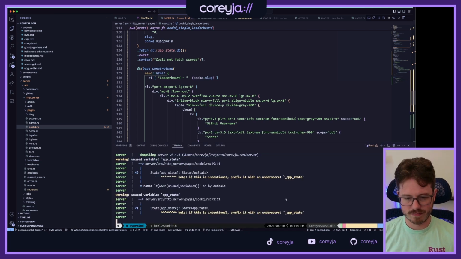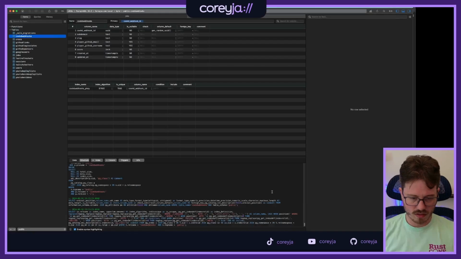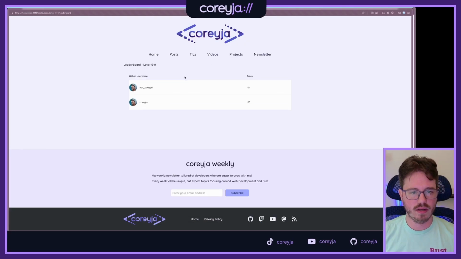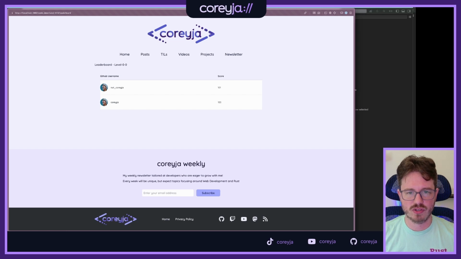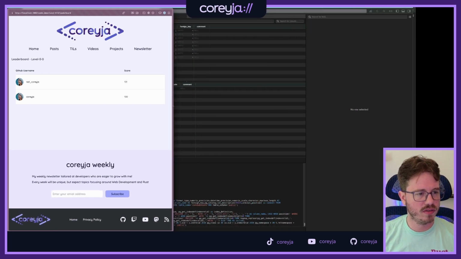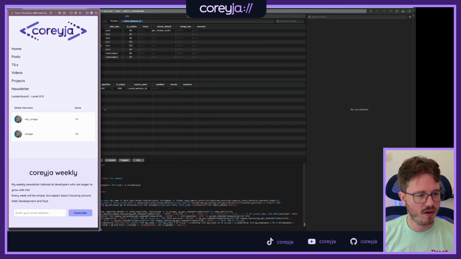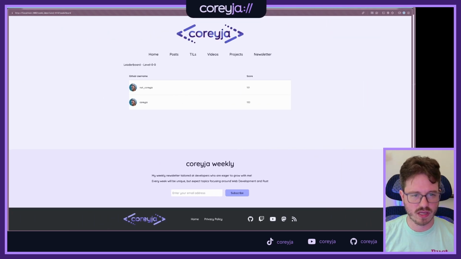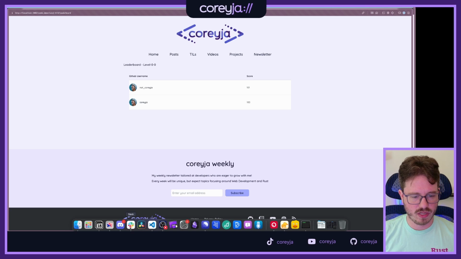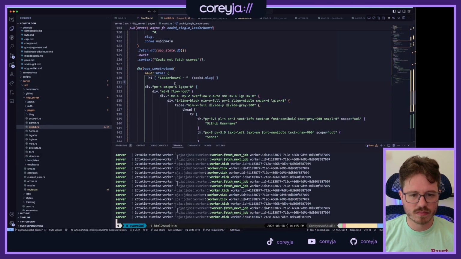Compiling. Finished running. There we go. And boom. Okay. Score. Let's see what happens at smaller sizes because Tailwind was giving me some niceties there. Okay, that's actually pretty nice. The only thing is that this padding's a little wonky. So let's look at that a little bit. Large padding X8.